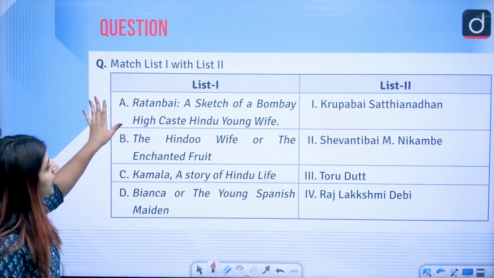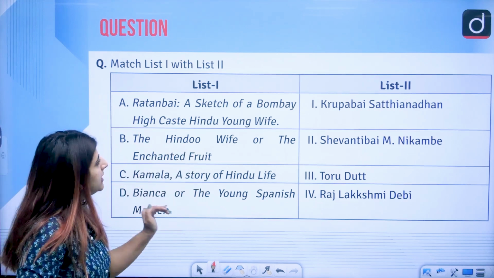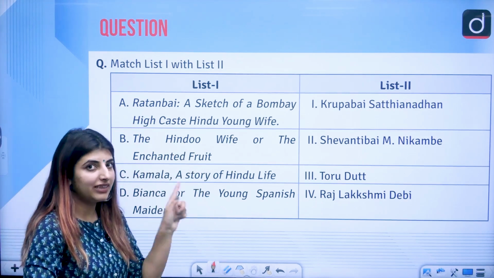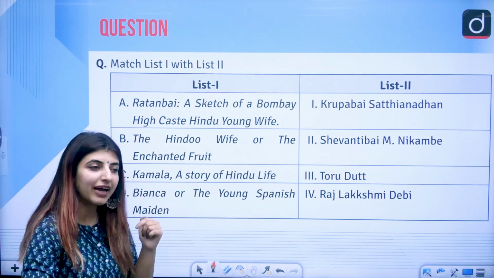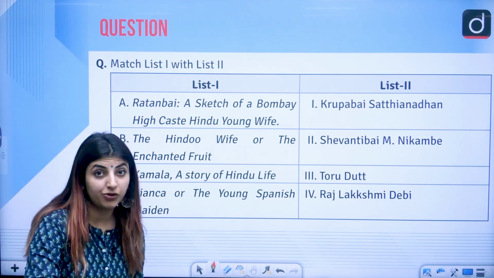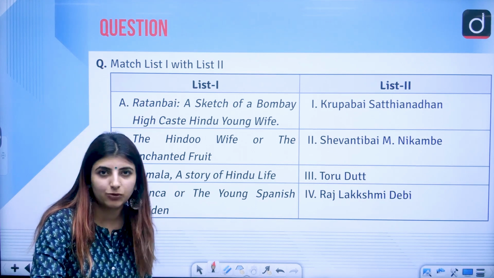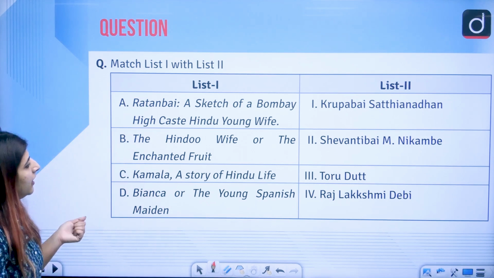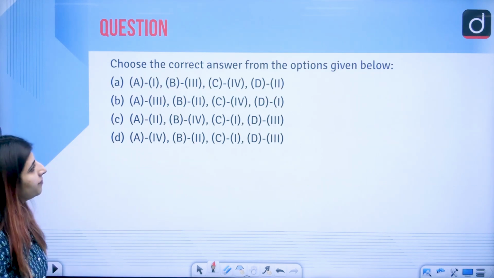Next is again list 1 with list 2. So you see how they test your knowledge entirely and why you need to be doing the revision at times as well, using the PYQs and seeing the pattern as well, correct. These are the options.